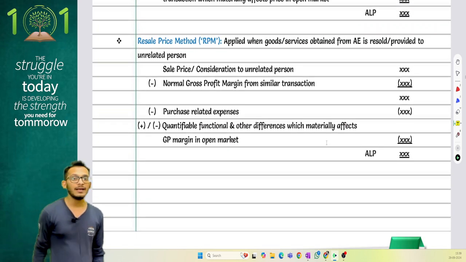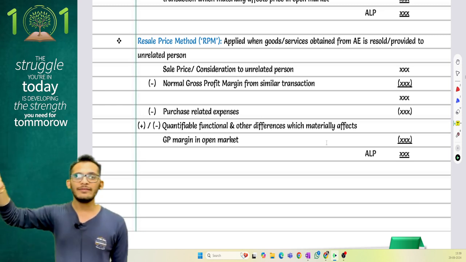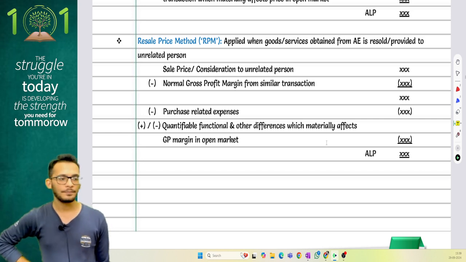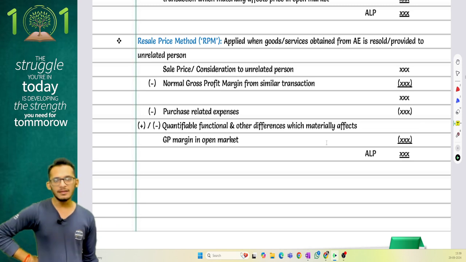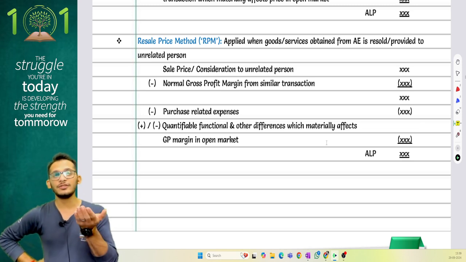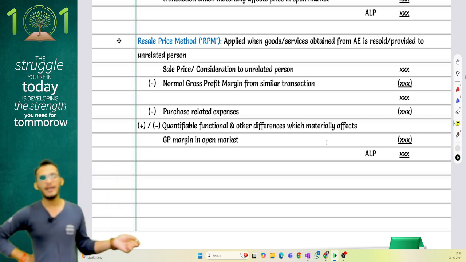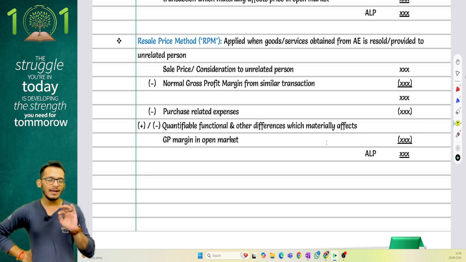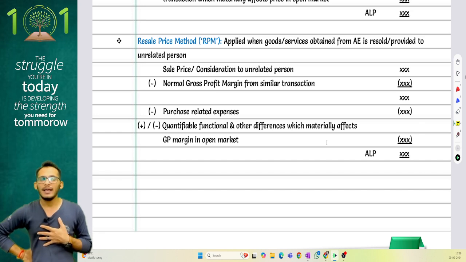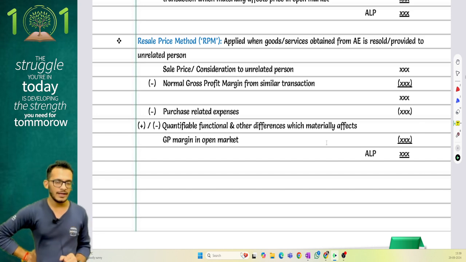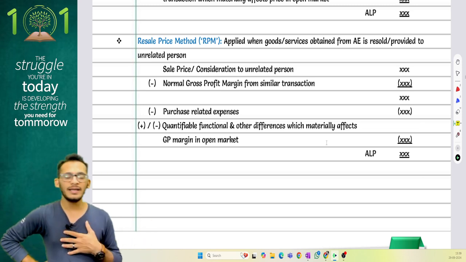They are coming and saying, I am selling it to my third party. I will reduce my normal gross profit margin. And then I will come and ask, what is the price which I should have charged? This is the same price which my AE should have charged me. Basically, RPM comes into a case where I am receiving raw materials from my AE and then I'm further supplying. Income tax says in that case, whatever price I should have charged my AE is what I need to compute.